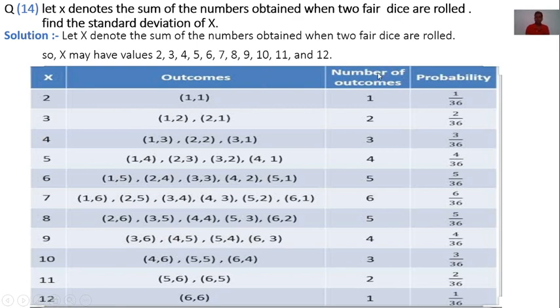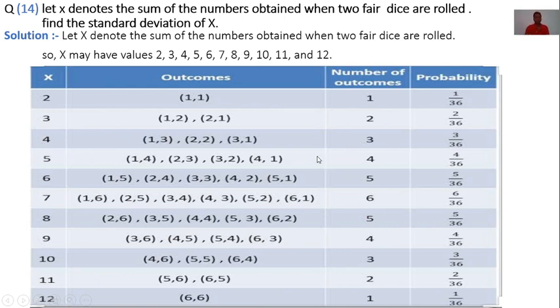Now here, the first column is the column of variables, the second column is the column of outcomes, and the third column is the number of outcomes. Here, one outcome for x is equal to 2; for x is equal to 3, 2 outcomes. For x is equal to 4, 3 outcomes.